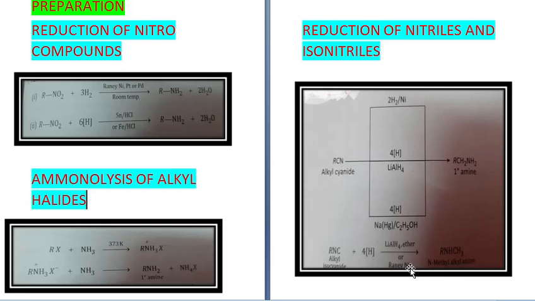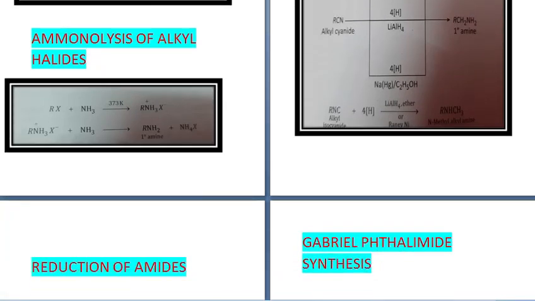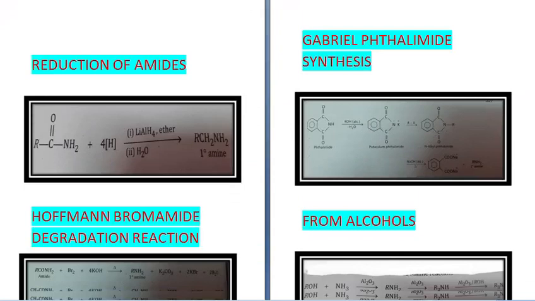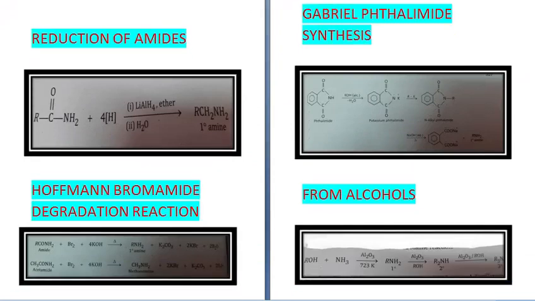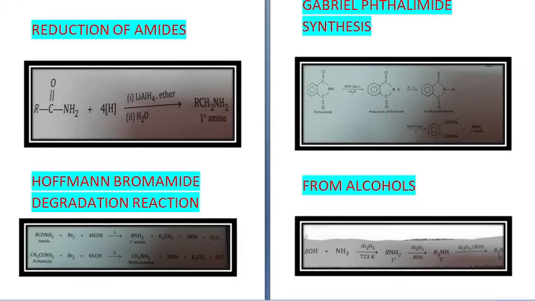Next method of preparation of amines is by reduction of amides. Now RCONH2, this is an amide. This is reduced in presence of lithium aluminium hydride, ether and water to give you RCH2NH2, that is a primary amine.